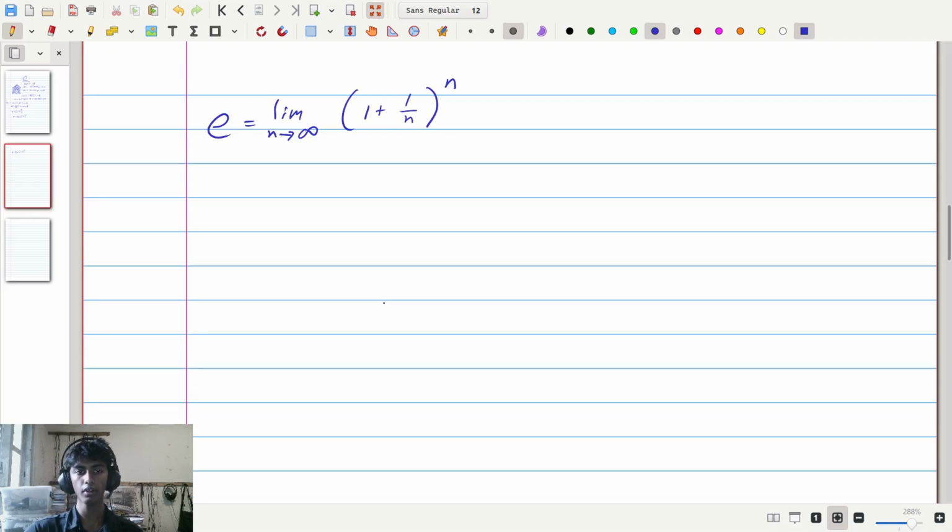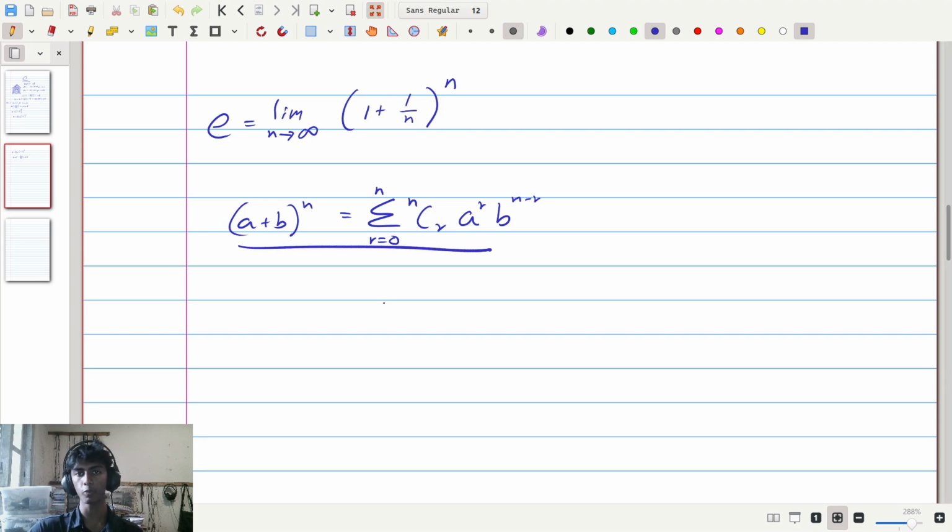You might know what (a + b)^n is. (a + b)^n, by the binomial formula, is the sum as r goes from 0 to n of n choose r times a^r times b^(n-r). This is the binomial formula. Given any two terms a and b, adding a to b and then taking that whole thing to the power of n, what you get is equivalent to the sum of all the terms n choose r, a^r, b^(n-r), for r going from 0 up to n.